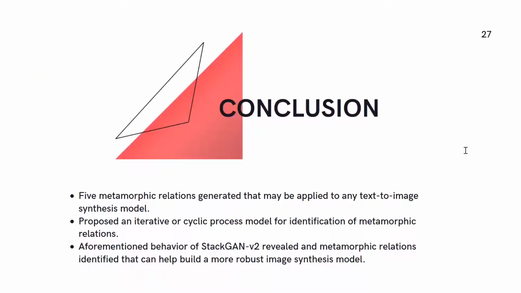In conclusion, the paper contributed to the generation of 5 metamorphic relations that may be applied to any text-to-image synthesis model. The paper proposed an iterative process model for generation of metamorphic relations. And lastly, the aforementioned behavior of StackGAN 2 was revealed with identification of metamorphic relations that can help build a more robust image synthesis model.